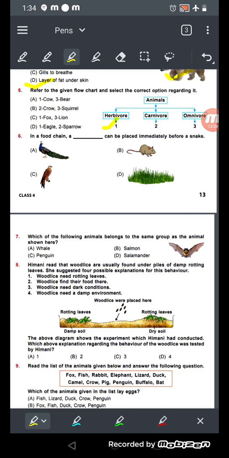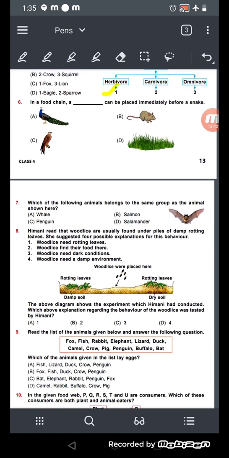Now option C, fox. This is also wrong, because fox is carnivorous. Fox will be carnivorous, not herbivorous. Now option D, 1 will be eagle and 2 will be sparrow. This is also wrong, because eagle is a carnivorous, not a herbivorous. So the right answer will be option A, that is cow and bear.